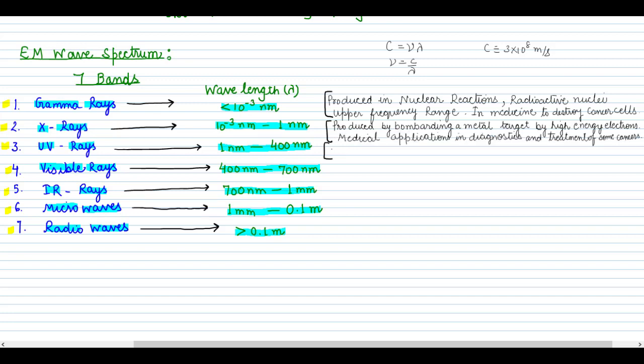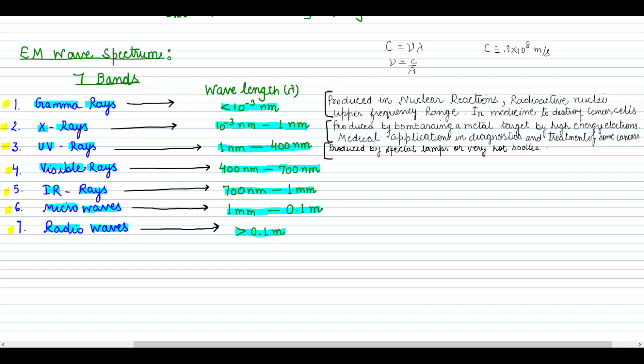Next we have the ultraviolet rays. These are produced by special lamps or very hot bodies. You might have seen UV lamps in your laboratory, and these are very hot lamps. So these are produced by hot bodies or very special lamps.